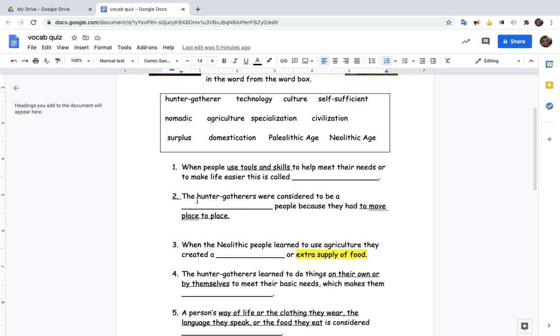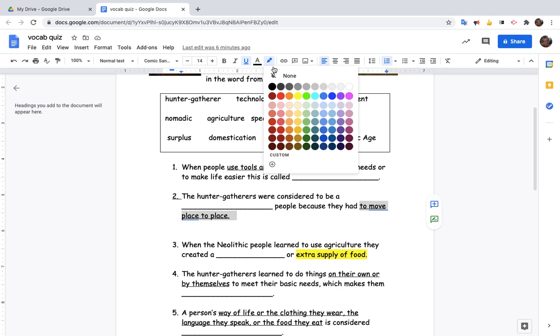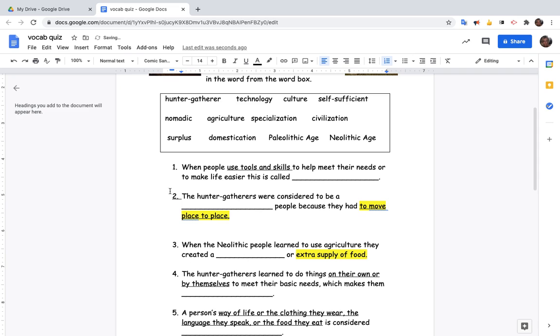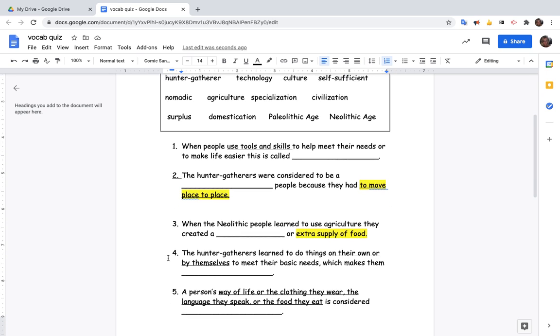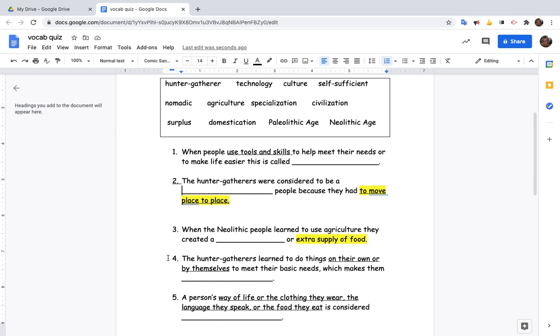Question number 2. The hunter-gatherers were considered to be a blank people because they had to move from place to place. Okay, so the key words here are moving place to place. What word from the word box has to deal with moving from place to place? Question number 3. When the Neolithic people learned to use agriculture, they created a blank or an extra supply of food. So what word from the word box means extra supply of food?